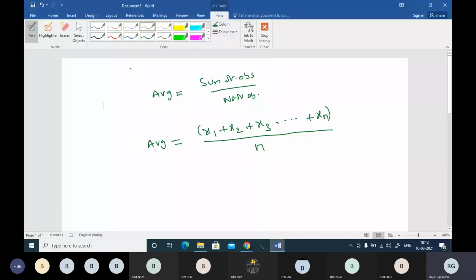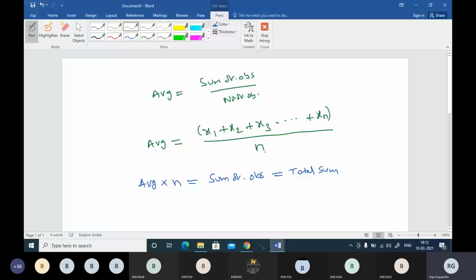And my friends, if I find the sum of observations, then average into n, average into number of observations, will give you the sum of observations, and I call that the total sum. See, this total sum is going to help me to solve many problems.